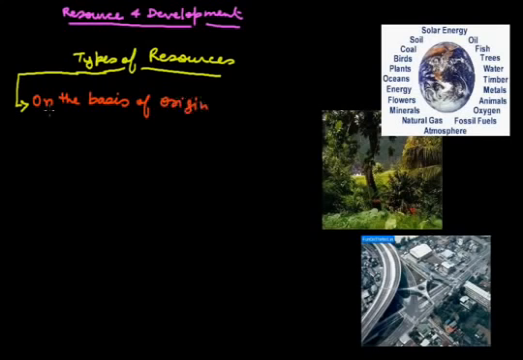If we classify resources on the basis of origin, then resources are of two types. The first type is biotic resources, and the second type is abiotic resources. Now what are biotic resources?